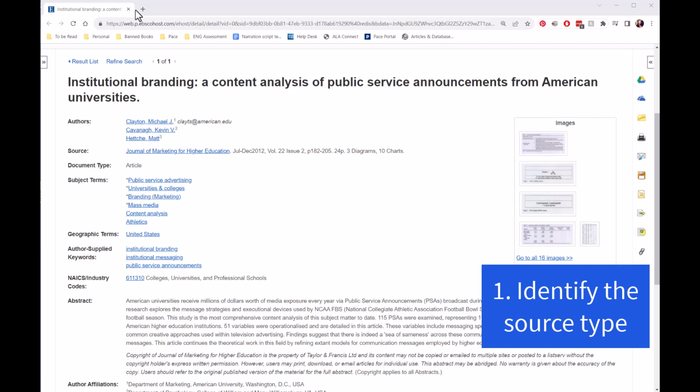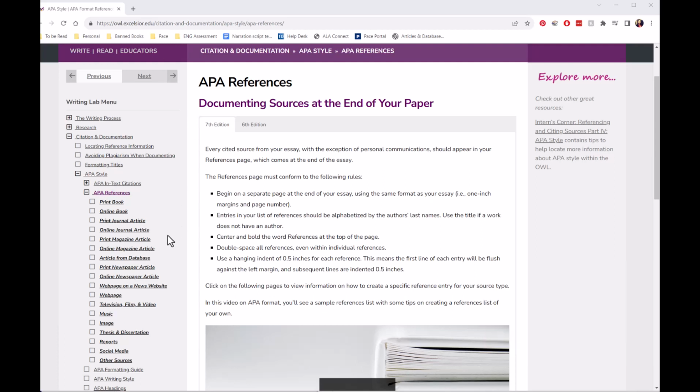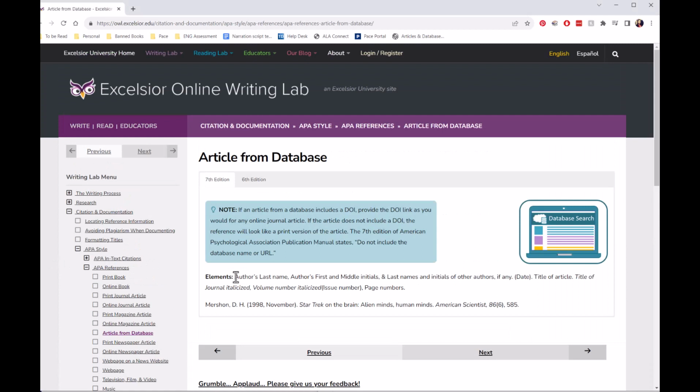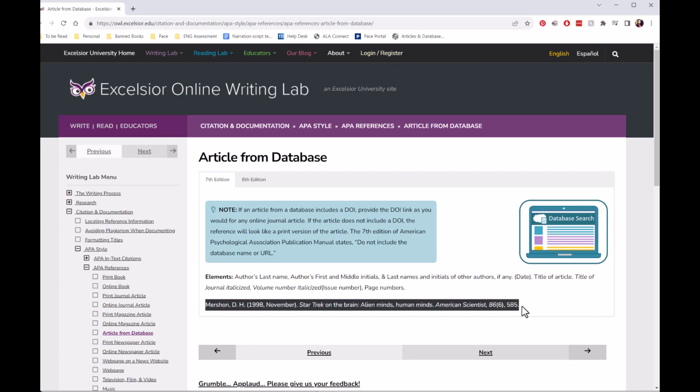This is a journal article from a database by Clayton, Kavanaugh, and Hetch in the Journal of Marketing for Higher Education. Second, we need to locate an APA citation template with the specific elements and formatting for that source type. This can be found online in a resource such as the Excelsior Writing Lab. On the left side, we need to locate the template that most matches our journal article. In this case, we can select article from a database. Here is an example of an APA template for an article from a database and a created citation.